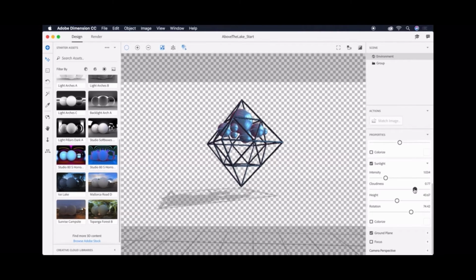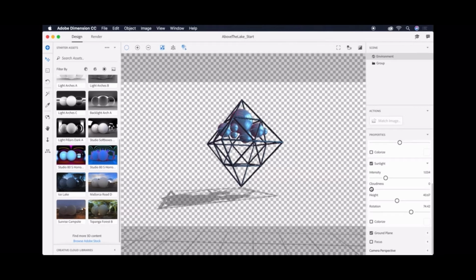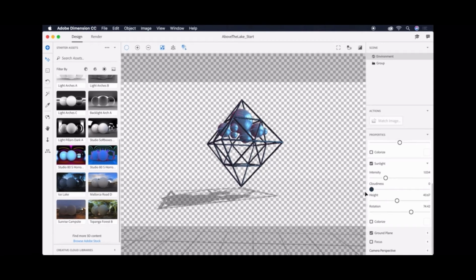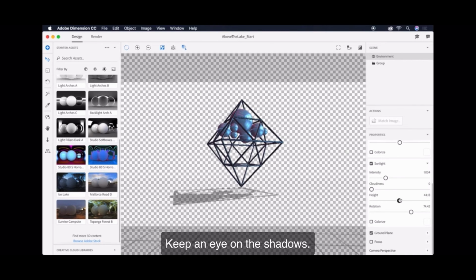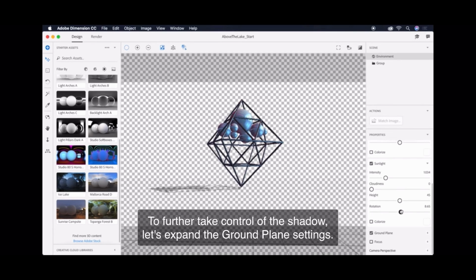We can use the cloudiness slider to control how diffuse the sunlight is. At low cloudiness the sunlight is strong and produces hard edge shadows. A high value simulates diffuse sunlight, creating softer shadows. The height and rotation sliders allow us to change the directionality of the light. Keep an eye on the shadows.